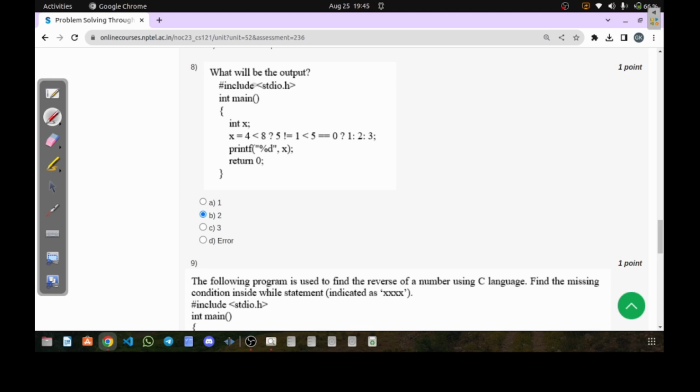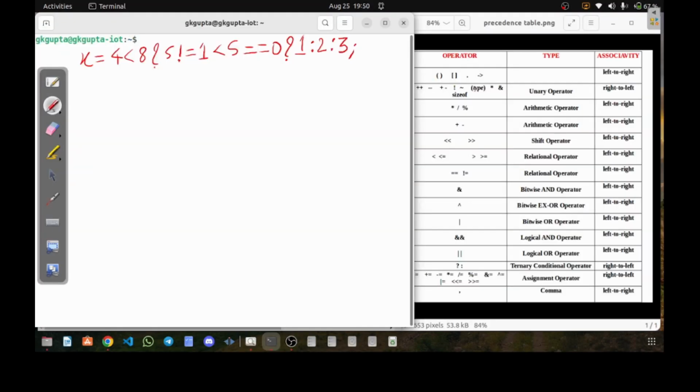Question number 8. This question is really the most interesting question of this week, and I will take some time to elaborate it. Please look carefully, otherwise you will make a mistake. In this question we have a statement written here and we have to execute it accordingly. So first of all, I'll write this statement at one place. This is the expression which we have to execute.